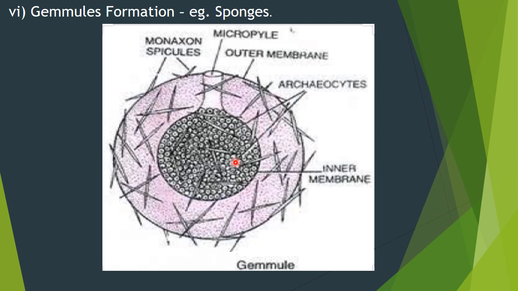When the seasons become favorable, these gemmules get attached to the substratum and develop into a new sponge. That is what happens in gemmule formation. We can call it gemmulation. It is a method of asexual reproduction in sponges. Okay, it is clear, I hope. We will go to the next example now.